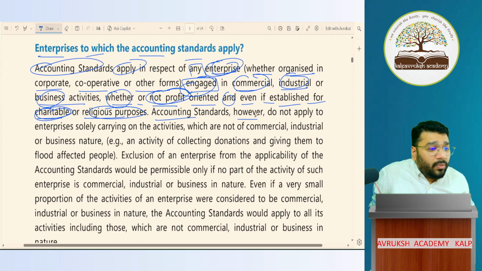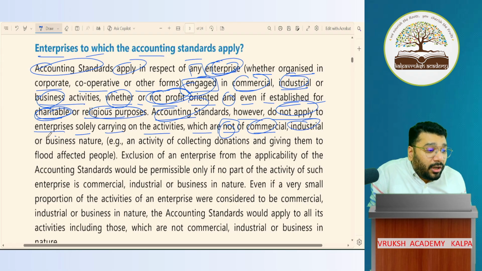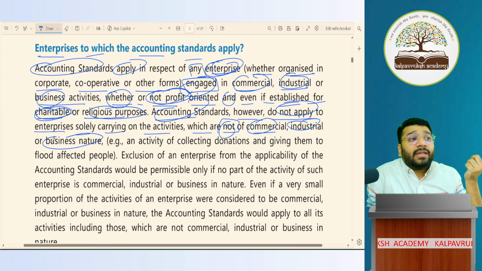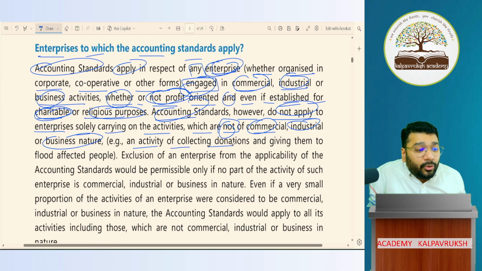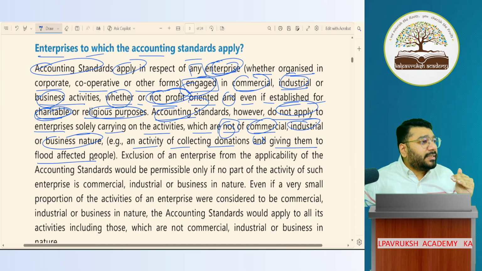Accounting standards, however, do not apply to enterprises solely carrying on activities which are not commercial. So accounting standards do not apply to whom? To those who are not of a commercial, industrial or business nature. Example for that: an activity of collecting donations and giving them to flood affected people. This example only I gave you. I collected 100 rupees. I gave 100 rupees as it is to the flood affected people.